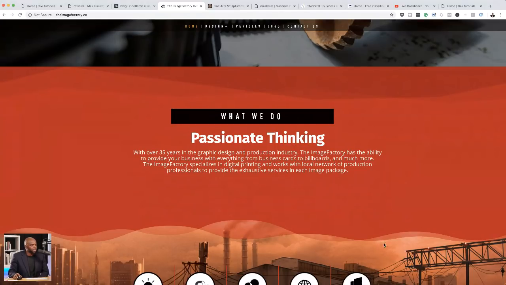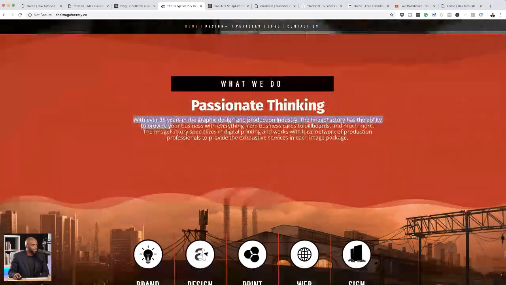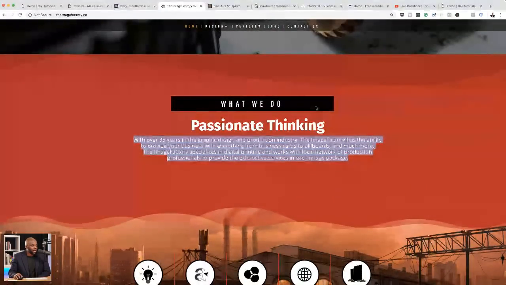Now over here as well, I would add some line height, because as it stands, this text here, the line height is quite difficult to read because things are bunched together. So I would just free up some space by adding some line height. That would actually make this look better. And over here, I don't think this needs to be in this black background. It's too aggressive. So I will just leave it as it is, because we can distinguish this because of the different font that you're using here.